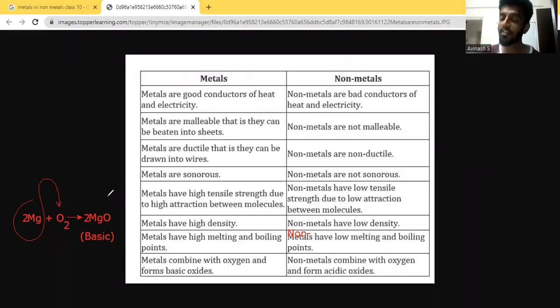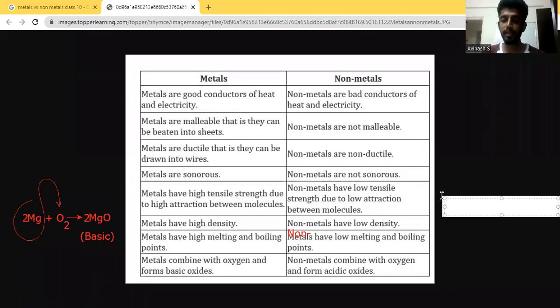So metals always give basic oxides, which means the oxide that we get from a metal will be able to behave as a base in future when we dilute it with water or something. They will be able to form bases, which means they will be able to liberate OH minus ions in future. And non-metals combine with oxygen to form acidic oxide. This is quite obvious and clear.